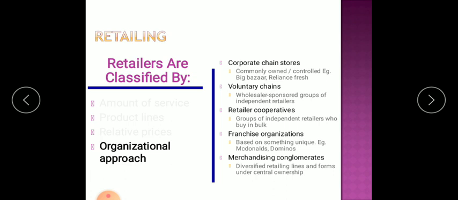Then comes the franchisee organization. This is based on a unique relationship, a franchisee and franchisor relationship that exists between the two. For example, you can see McDonald's, Domino's, Subway, all these are examples of franchisees. There is a legal agreement between the brand owner and the person who is going to operate the store. The person who is going to operate the store gets the legal right to use the brand name, and all the various training and material will be provided by the company itself, that is the brand owner.